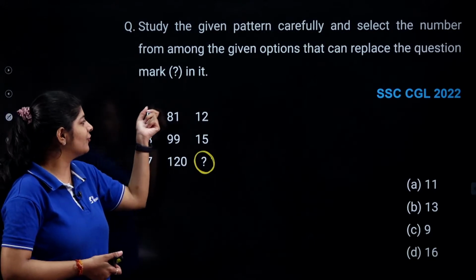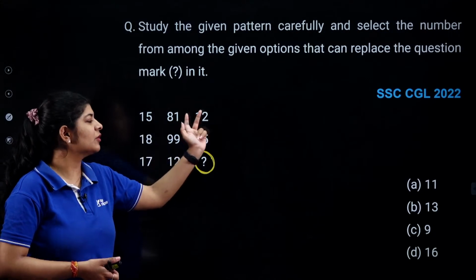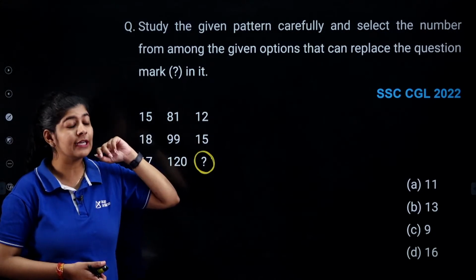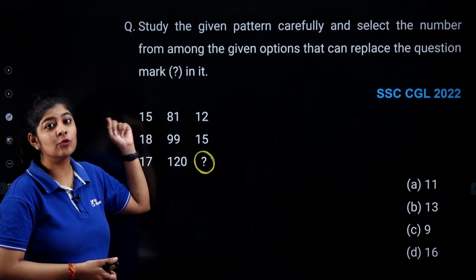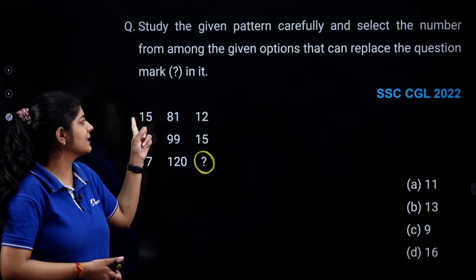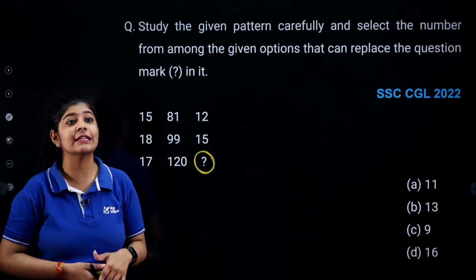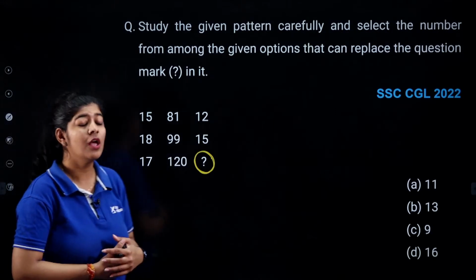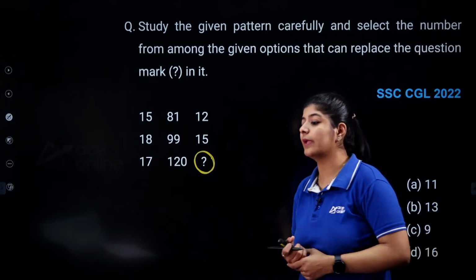If I multiply 15 into 12, I am not getting 81. If I add 15 and 12, at that time also I am not getting 81. If I break this number into digits and find the sum of the digits, here I am getting 6 and here I am getting 3. At that time also I am not getting this particular number. So how will I get my answer and what is the pattern hidden over here?